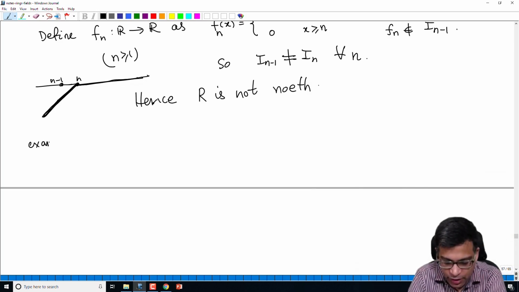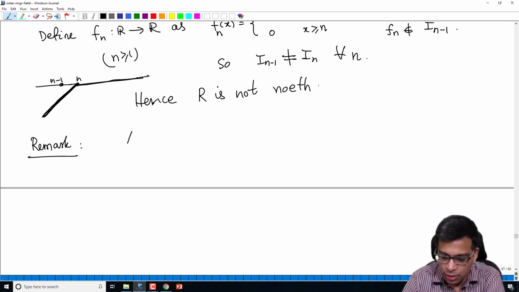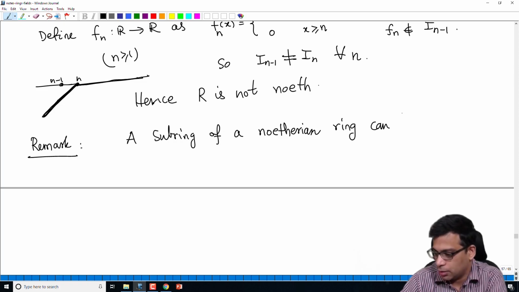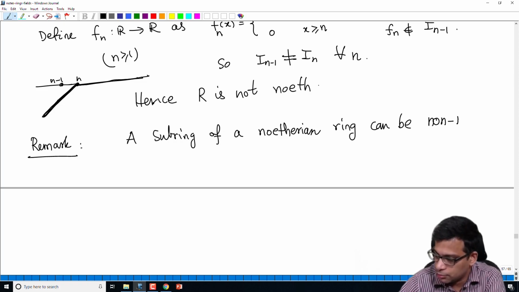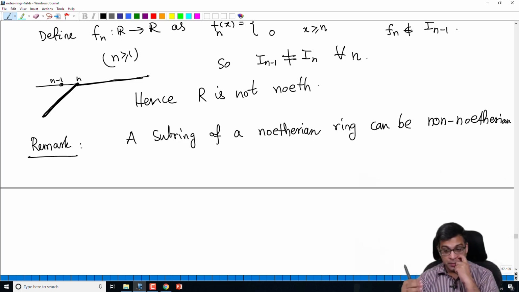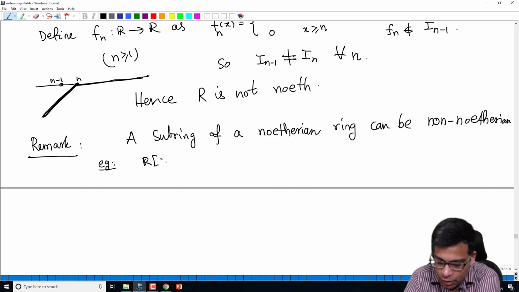But interestingly enough, there is the following. Maybe I should not write it as an example, but as a remark. A subring of a Noetherian ring can be non-Noetherian. What I am saying is that in general, a subring of a Noetherian ring need not be Noetherian. As an example, remember the polynomial ring in infinitely many variables that we looked at.